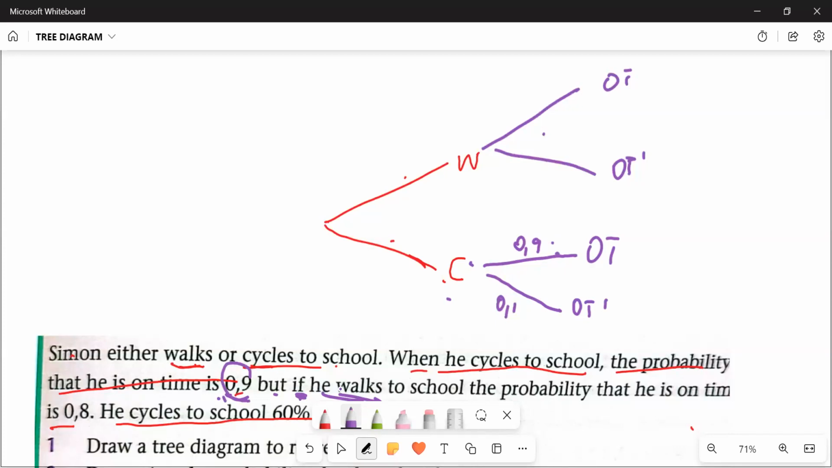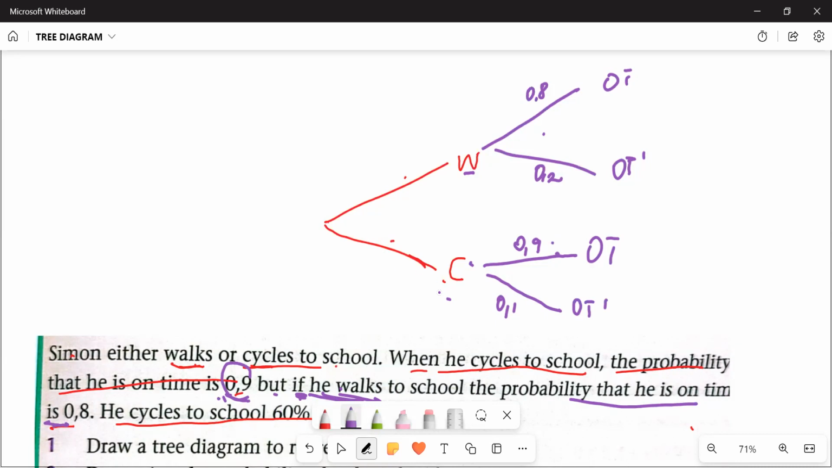If he walks, there's an if statement here. If he walks, the probability that he's on time is going to be 0.8. If there's 0.8 which is on time, what is going to be not on time when he walks? This is going to be what? 0.2. And then they went on to say he cycles to school 60% of the time.